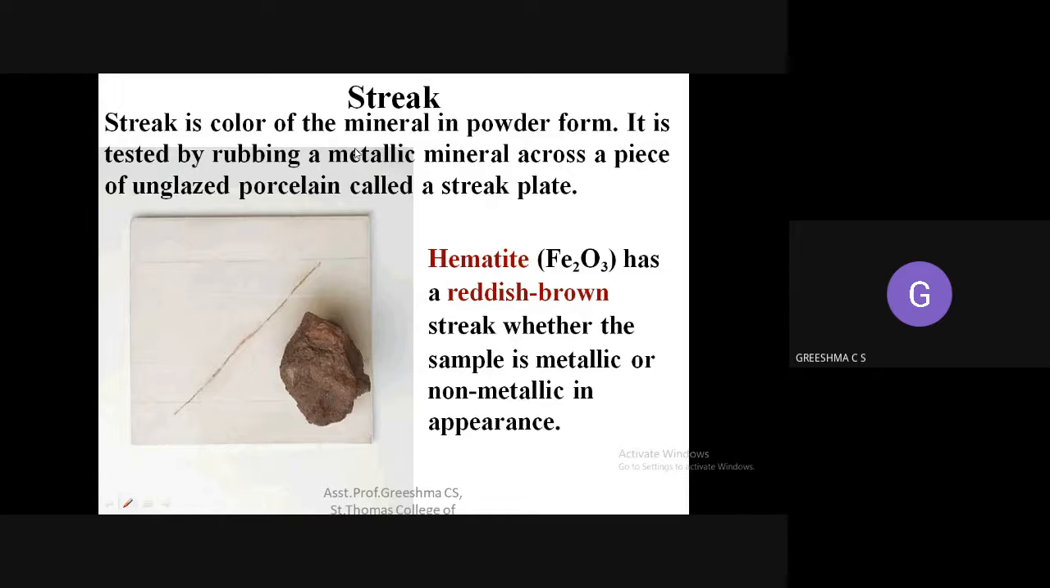How you are testing streak is you will be rubbing the metallic mineral against a white unglazed porcelain, which is called a streak plate. So this is a streak plate. If in a lab how you test, it will be a streak plate. This streak plate is made up of unglazed porcelain. So against this streak plate you will be rubbing. By this you can define the exact color of certain minerals.